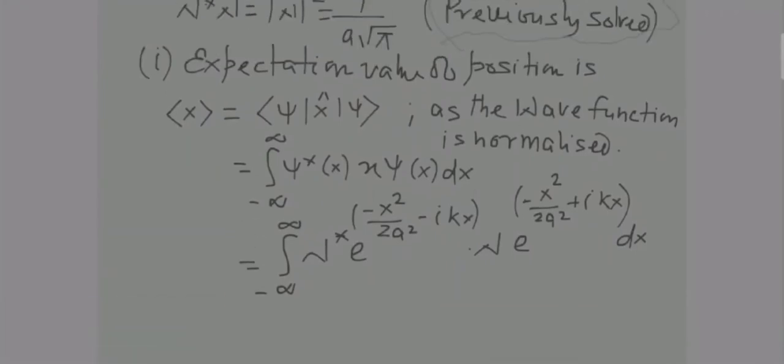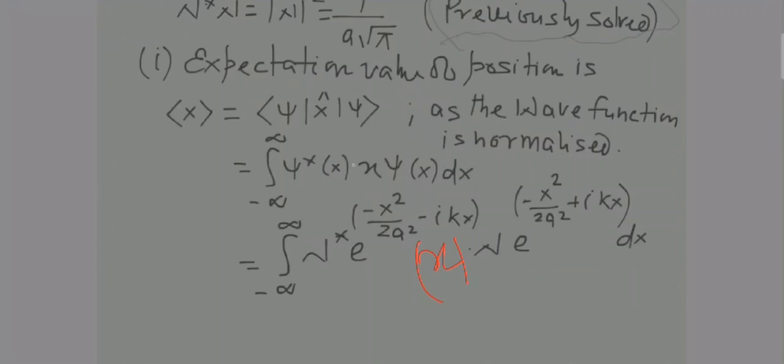For position and position vector operator, or position in x direction operator, that operator simply means algebraic multiplication by x. I had already told you in previous classes. So over here also x will come in multiplication.